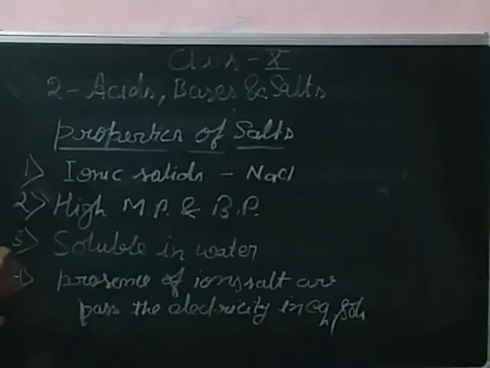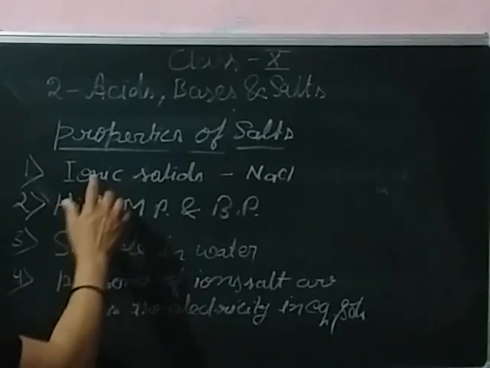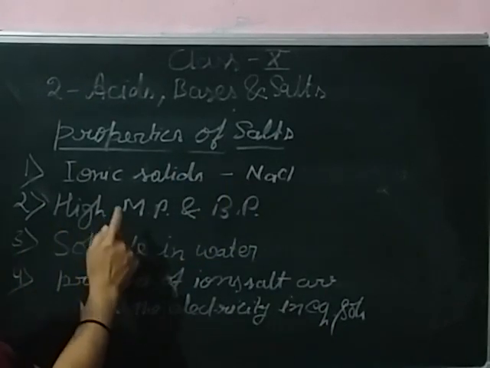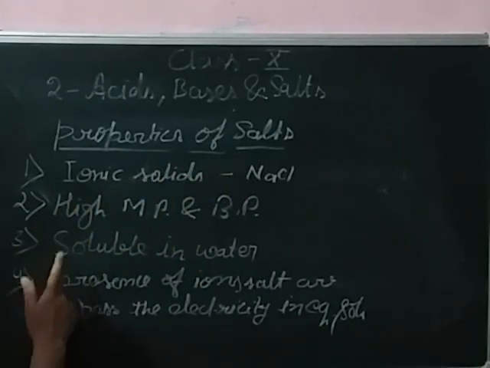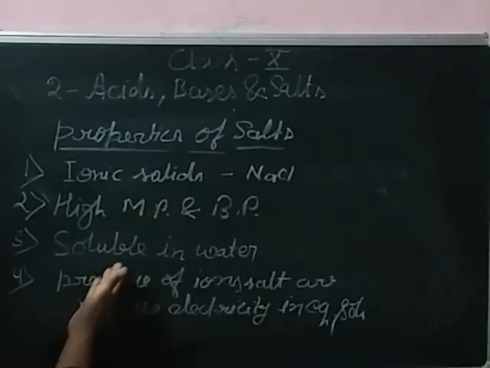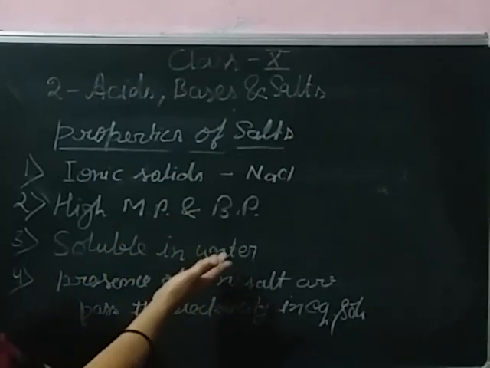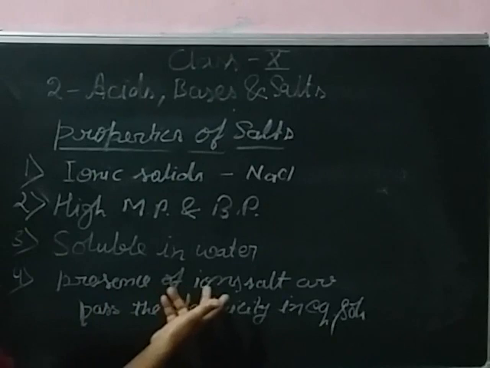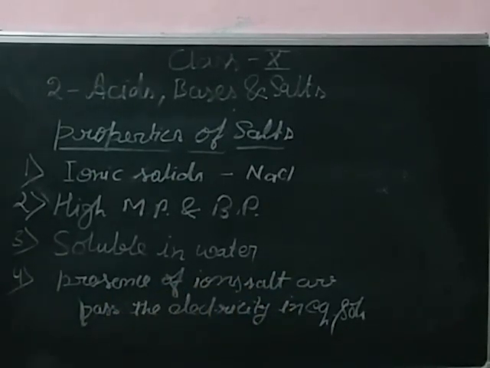So these are the main properties. I am repeating again. Salts are ionic in nature, formed by the cation and the anion. Because of the ionic bond, their melting and boiling points are both very high. Third, water is a polar solvent, that's why salt is soluble in water because of the presence of ions. Fourth, salts pass electricity in aqueous solution. They do not pass electricity in the solid state, but in aqueous solution they do because of the negative and positive charged ions.